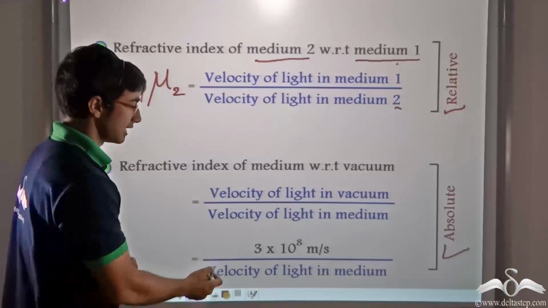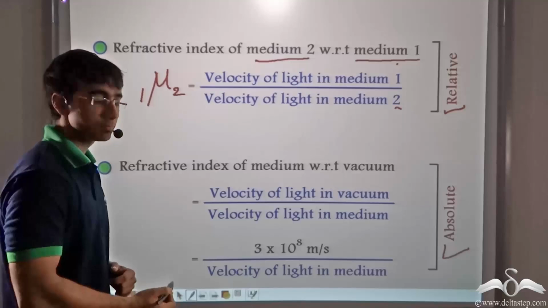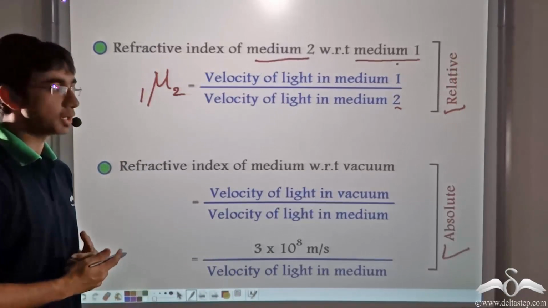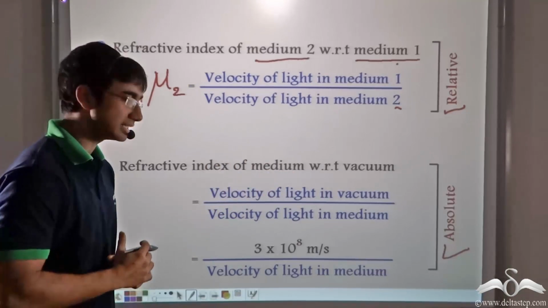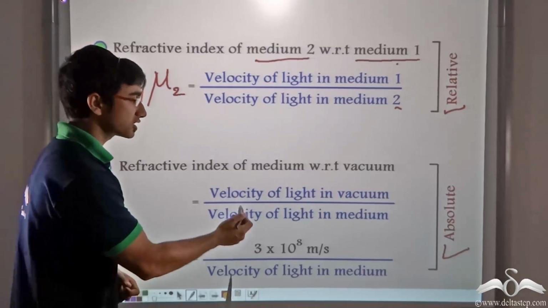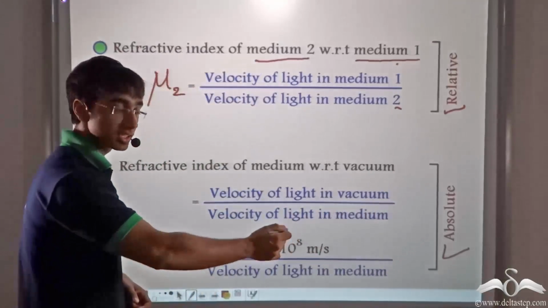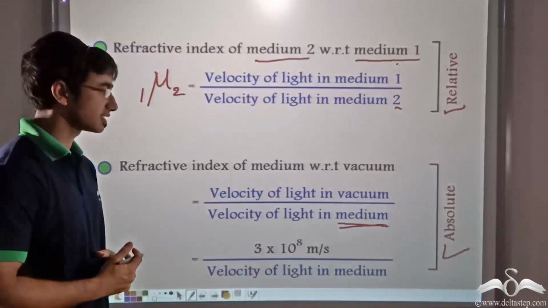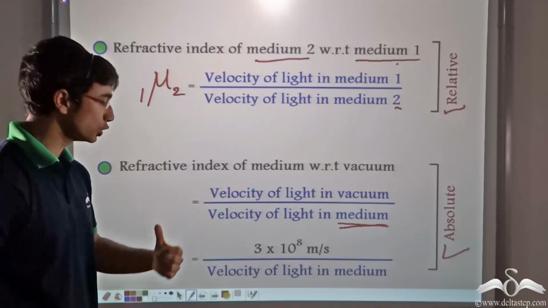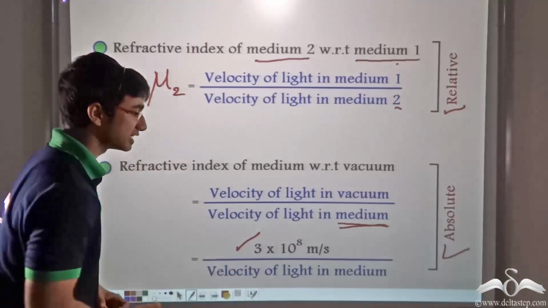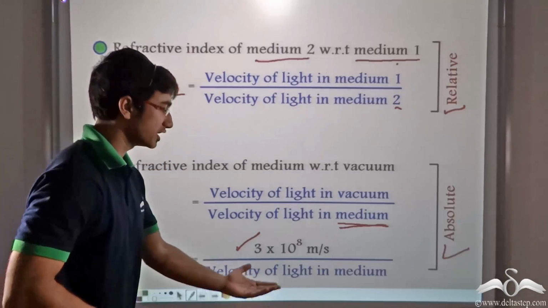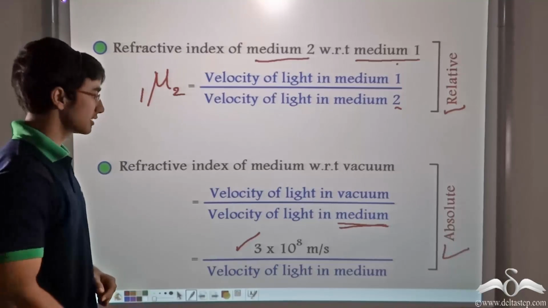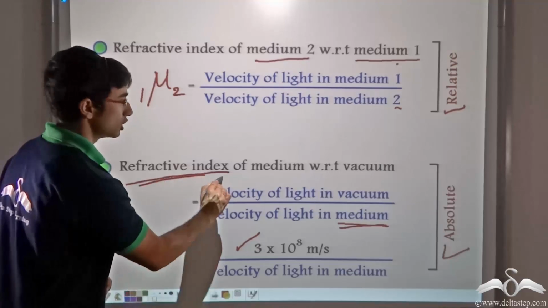Or in other words, we know that the velocity of light in vacuum is 3 into 10 to the power 8 meters per second. So if we are asked to find out the absolute refractive index of a medium, we will divide the velocity of light in vacuum by the velocity of light in the given medium. In other words, since the velocity of light in a vacuum is known to us, that is 3 into 10 to the power 8 meters per second, we will get the velocity of light in the medium that will be given to us, and this ratio will give us the absolute refractive index of the medium.